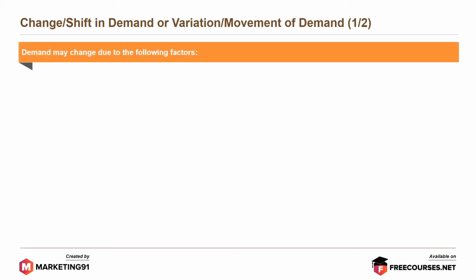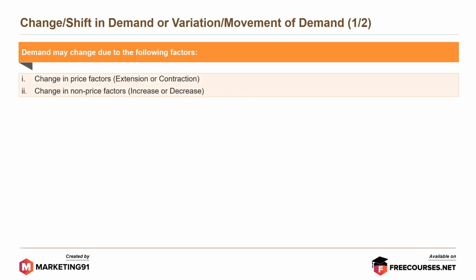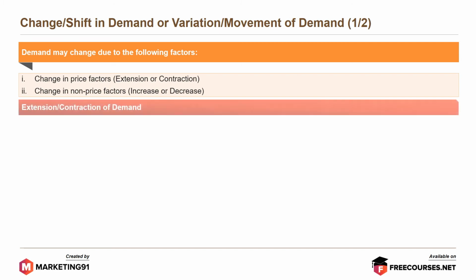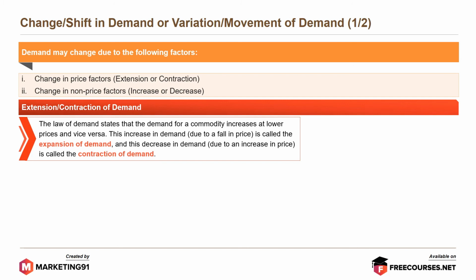Moving on to the change, shift in demand or variation and movement of demand. Demand may change due to the following factors. First, change in prices, which is extension or contraction, or change in non-price factors, increase or decrease. Let's look at extension and contraction of demand. The law of demand states that demand for a commodity increases at lower prices and vice versa. This increase in demand due to fall in price is called the expansion of demand, and this decrease in demand due to an increase in price is called the contraction of demand.